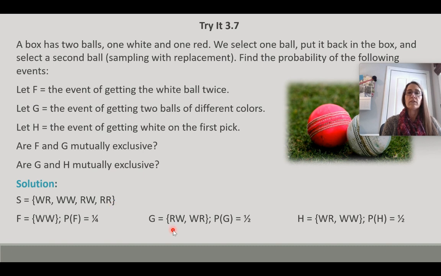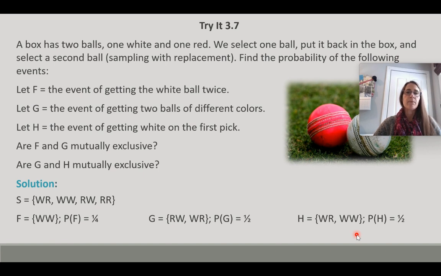G is two balls of different colors, so red, white, or white, red, and the probability of that would be 2 over 4, which reduces to 1/2. And then H, the event of getting white on the first pick, white, red, white, white, again, 2 over 4, which reduces to 1/2.